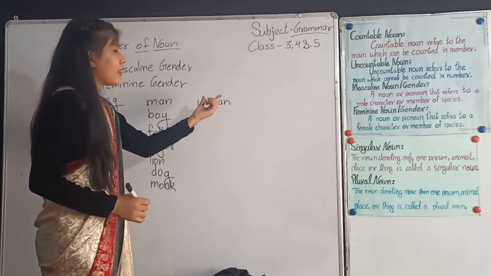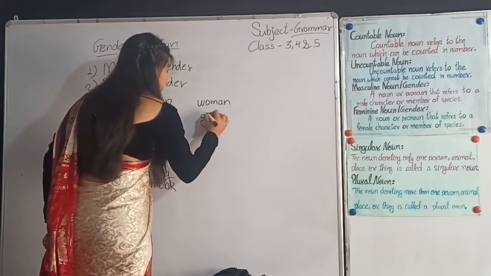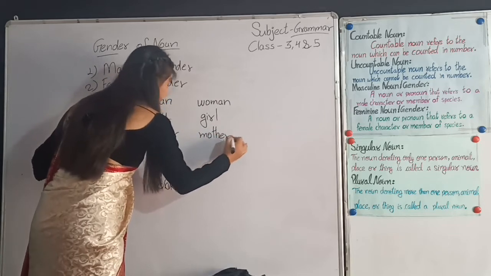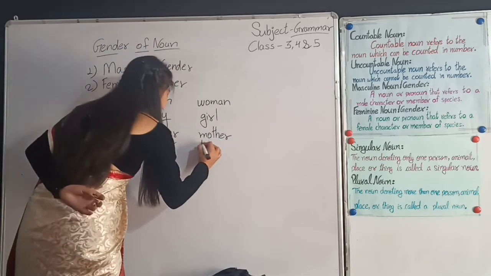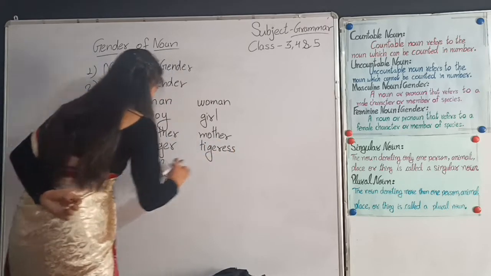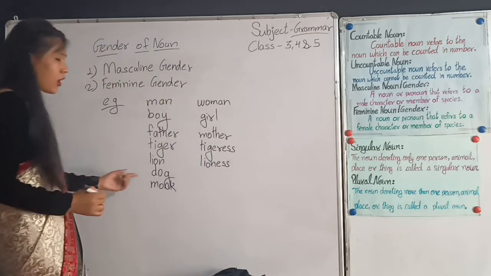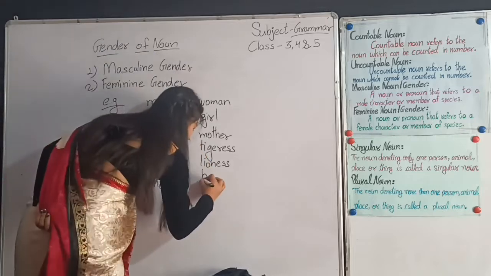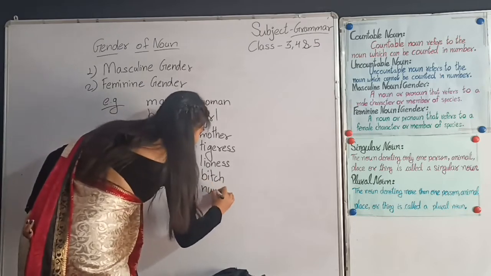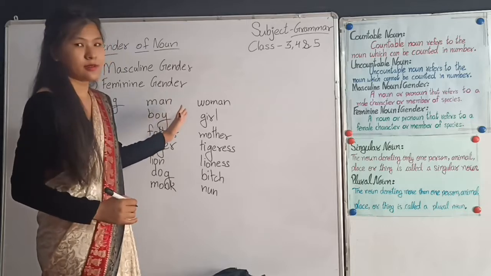This comes under female character. This is female, likewise boy, girl, father, mother. Tiger, tigress, lion, lioness, dog, bitch, and monk, nun. So these are the characters which come under feminine gender.